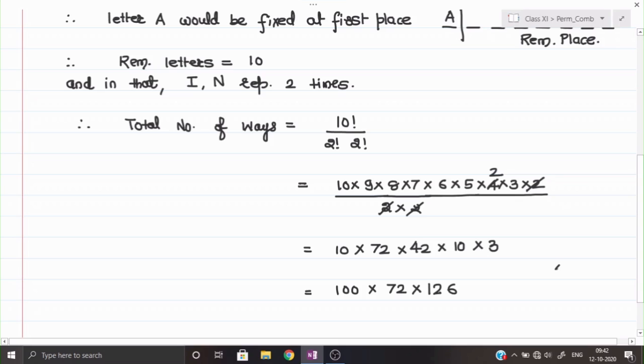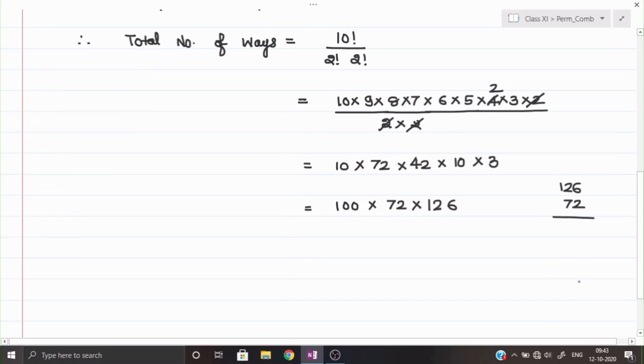So for 72 and 126 if I multiply, let me multiply over here. 6 2s are 12, this will be 12, 7 2s are 14, 7 6s are 42 and 12 2s are 24. So 4 plus 6, again 4 plus 2, 6, 7, 7 carries 6.